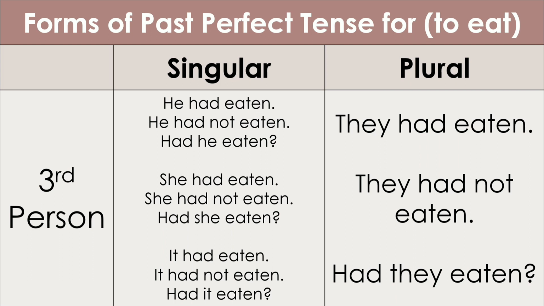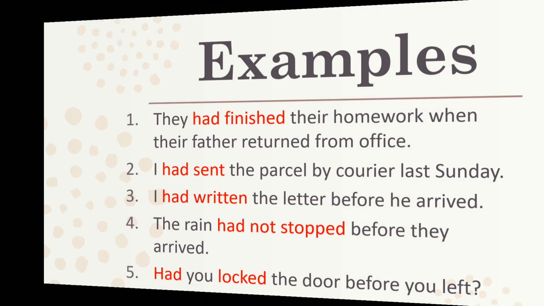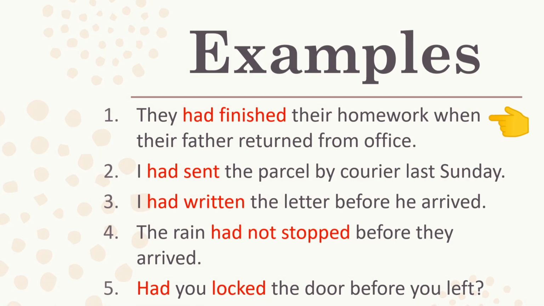Now let's understand these forms through the following examples. They had finished their homework when their father returned from office. Remember, in this tense, had is used with all the subjects irrespective of their number or person with the past participle of the verb.